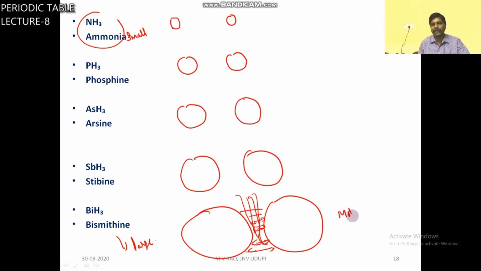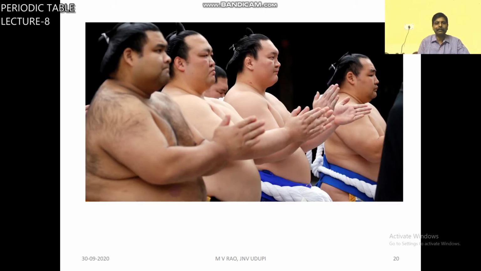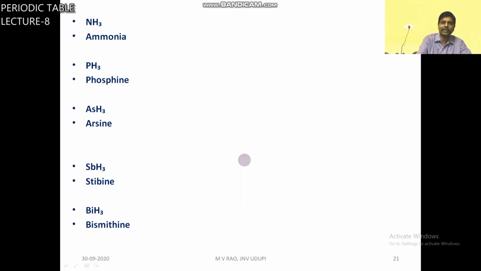So its boiling point is more. Here for NH3 you are expecting low boiling point because of small size. This is like NH3. This one is BiH3. For breaking these BiH3 and BiH3 molecules, they are attracted strongly. To break this, more energy is required. So for BiH3 we are expecting more boiling point.